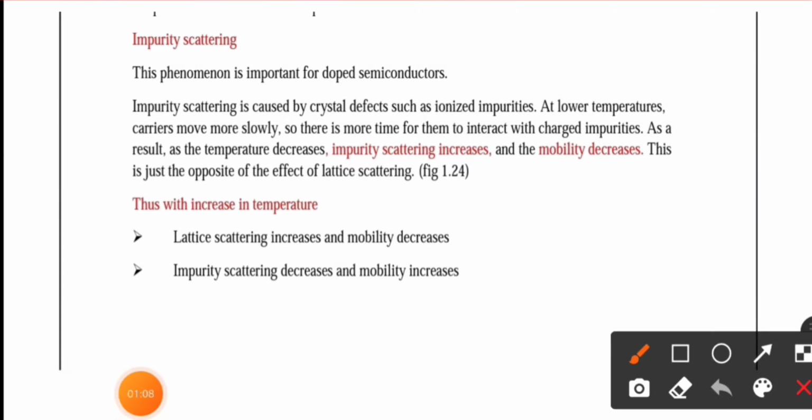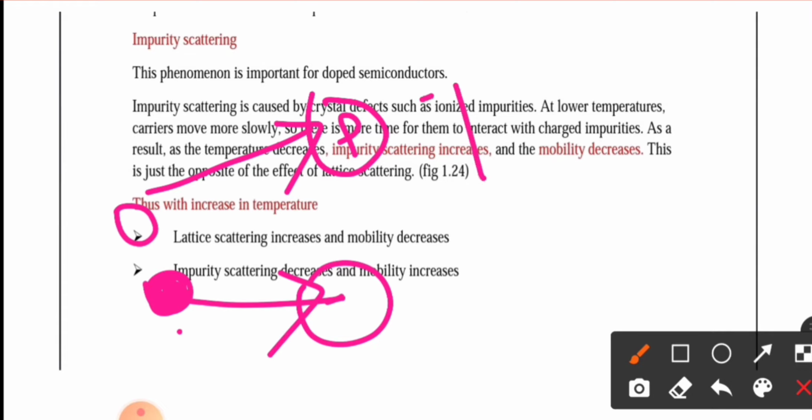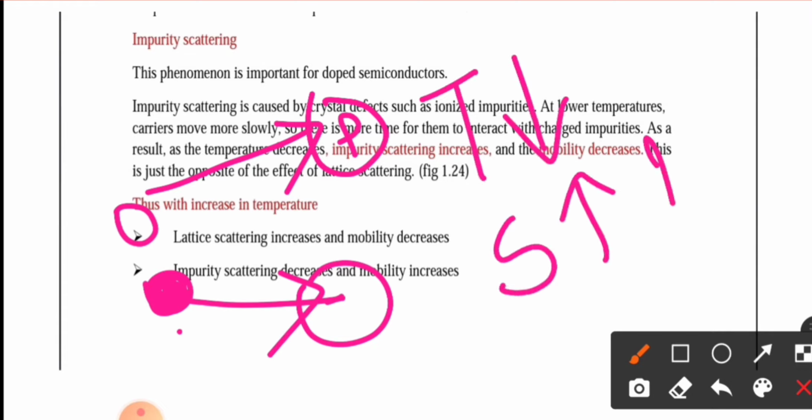Once again, due to the presence of positive or negative ions, when the electrons or holes are moving slowly under lower temperature, there is much time for them to interact with these ions. Whenever they interact, the scattering process will increase and the mobility will decrease. As the temperature is very low, scattering will be high and the mobility will decrease. This is just opposite to that of lattice scattering.